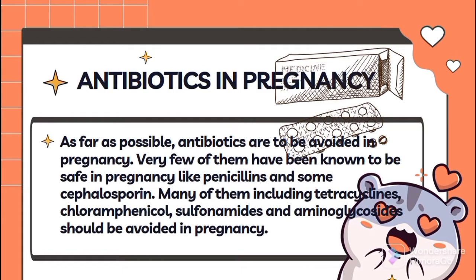As far as possible, antibiotics are to be avoided in pregnancy. Very few of them have been known to be safe in pregnancy, like penicillins and some cephalosporins. Many of them, including tetracyclines, chloramphenicol, sulfonamides, and aminoglycosides, should be avoided in pregnancy.